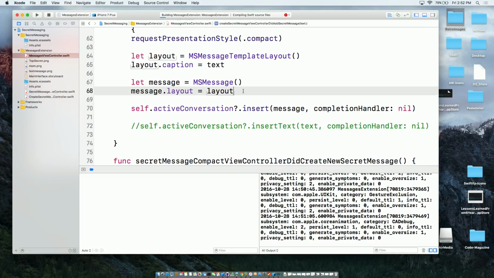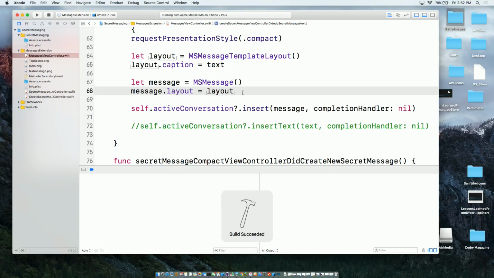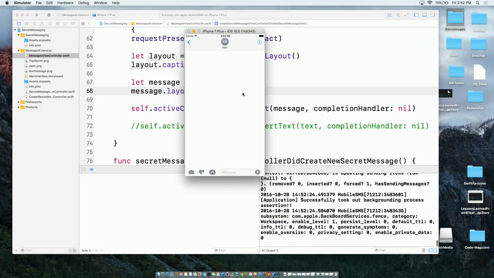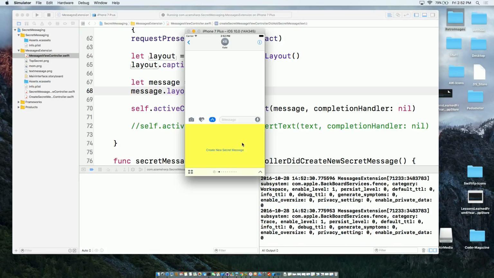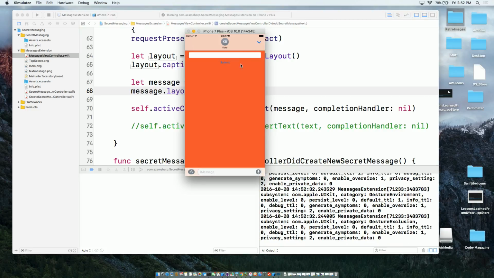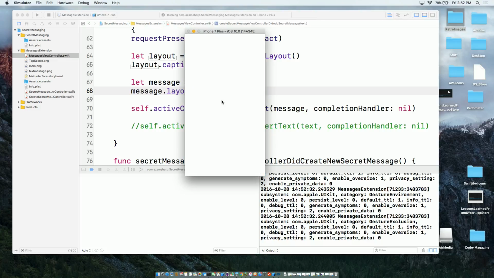Now let's go ahead and run this app again, and let's see if I'm one step closer to camouflaging my message, the secret message. All right, here we go. Create new message. I'm just going to write something. Submit button goes over here in a bubble, but the bubble now inside says, hey, you want to go for a party. So that's not really working out. I mean, I'm still gonna, like, my parents are gonna catch me.